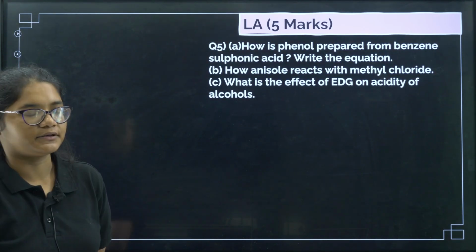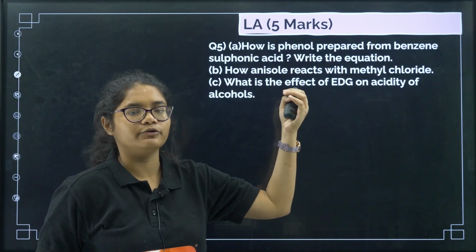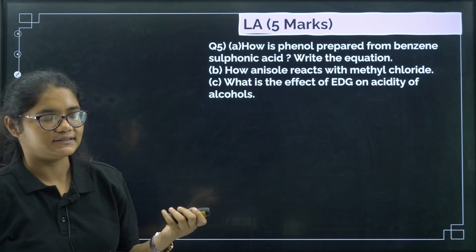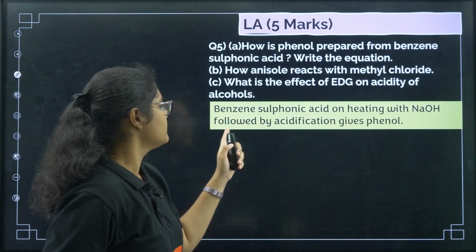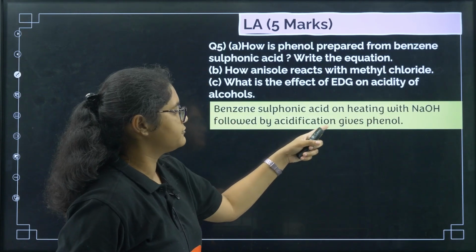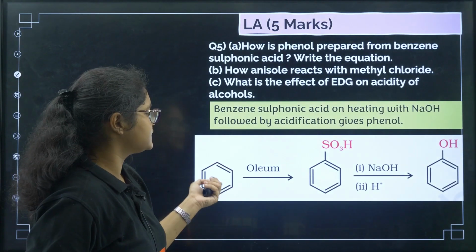Then last question, how is phenol prepared from benzene sulfonic acid? Next, write the equation. You can just write down benzene reacts with oleum to give you benzene sulfonic acid. Benzene sulfonic acid on heating with NaOH followed by acidification gives phenol.